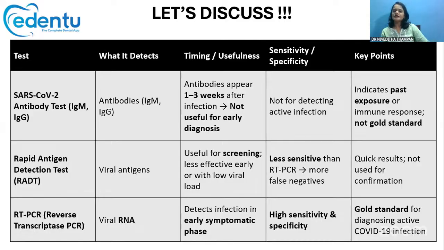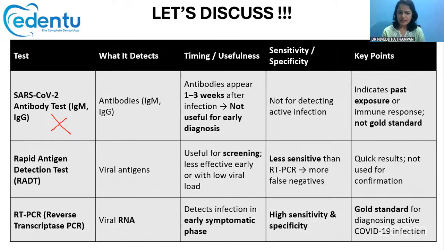It usually indicates past exposure, that is, this person had already been infected with COVID-19. It indicates past exposure, not active infection. So the antibody test is not the gold standard test for detection of the COVID-19 virus.